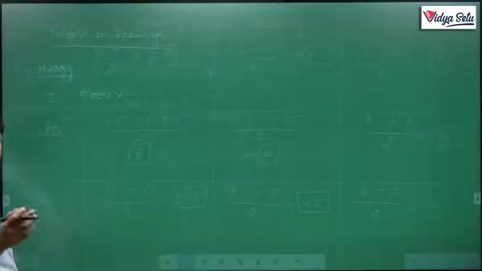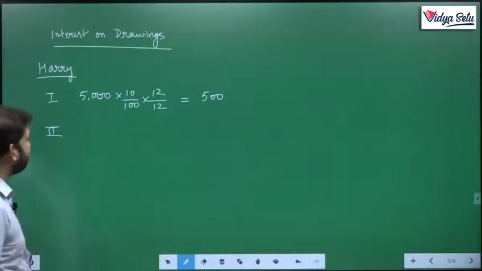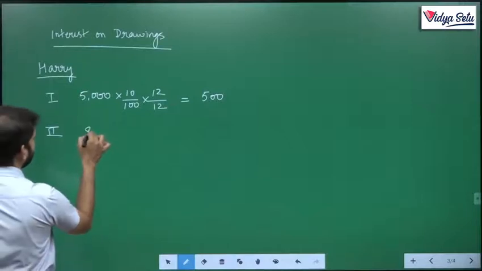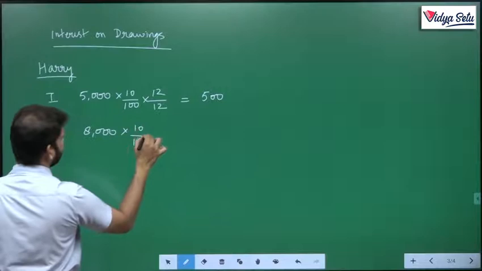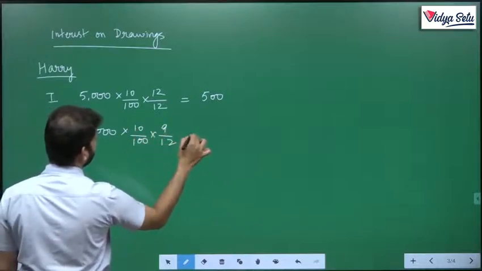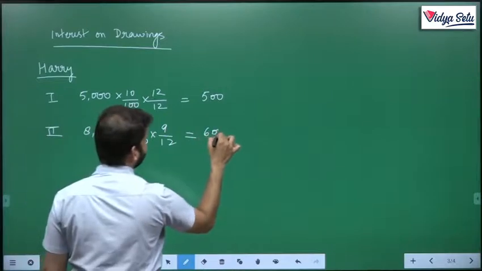So it's the calendar year. From April to December, it's 9 months. 8,000, so 800 by 9 by 12, 600.